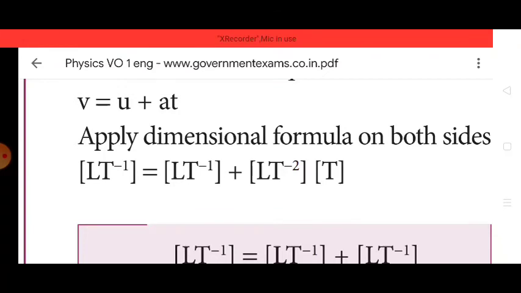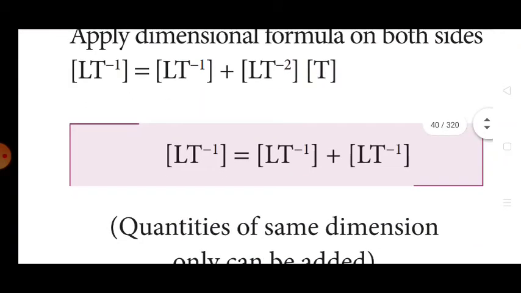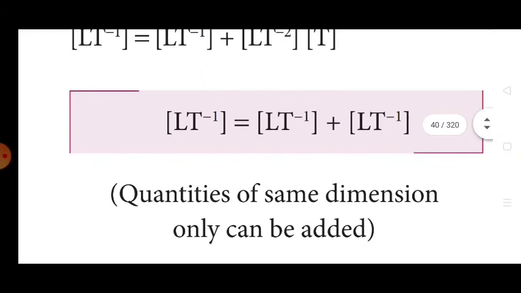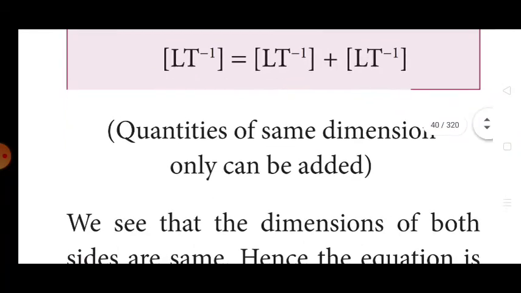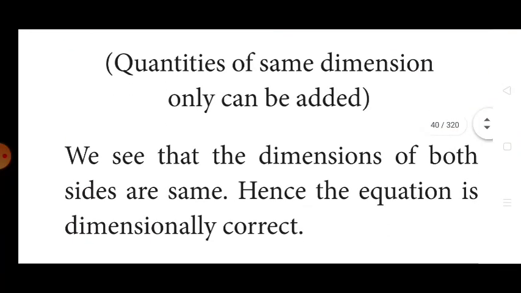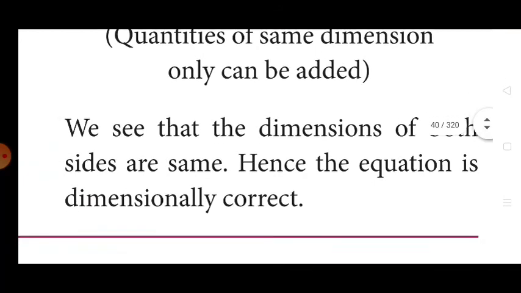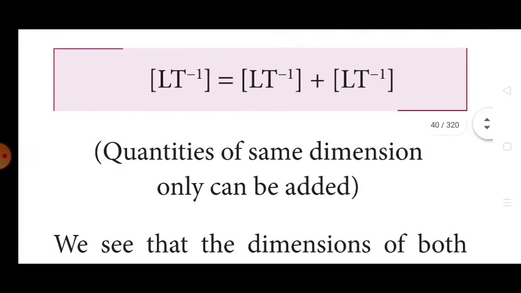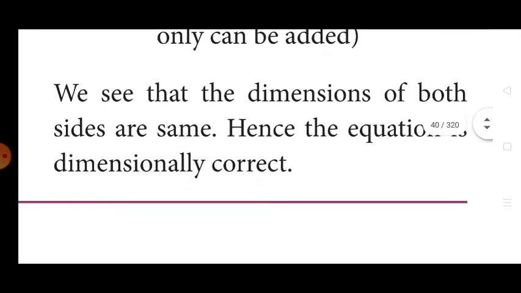We substitute and simplify. Quantities of the same dimension only can be added. So we see that the dimensions of both sides are the same, hence the equation is dimensionally correct. We get LT^-1 is equal to LT^-1 plus LT^-2 times T, and the 2 is a dimensionless constant. Simply, left hand side is equal to right hand side.